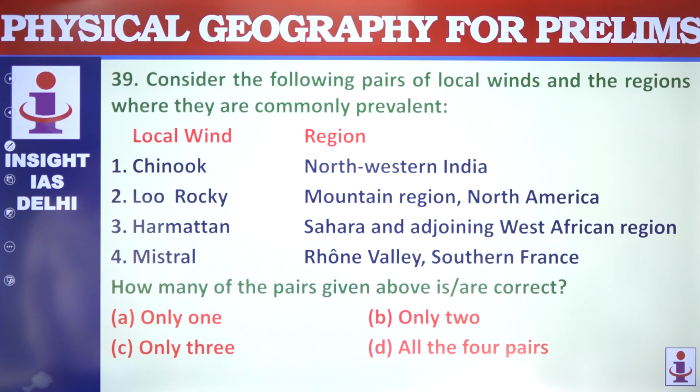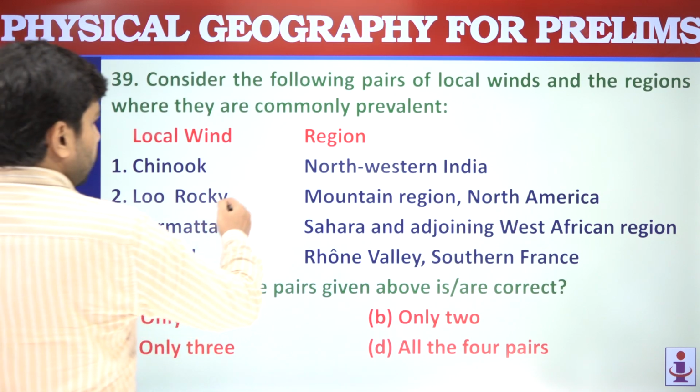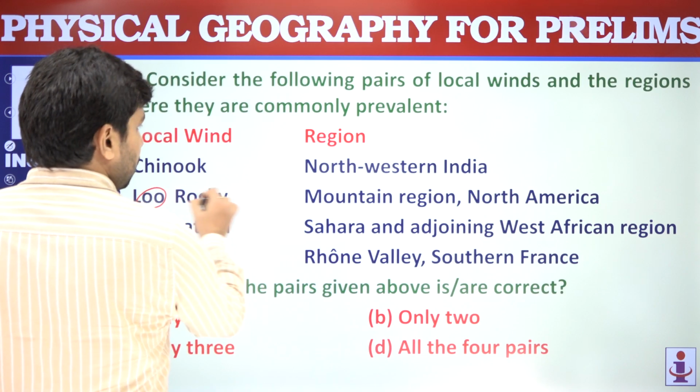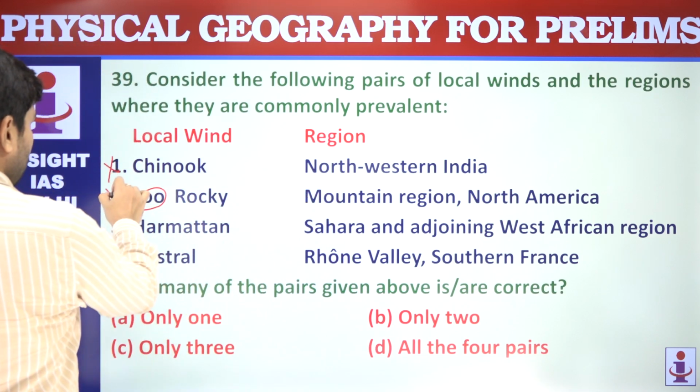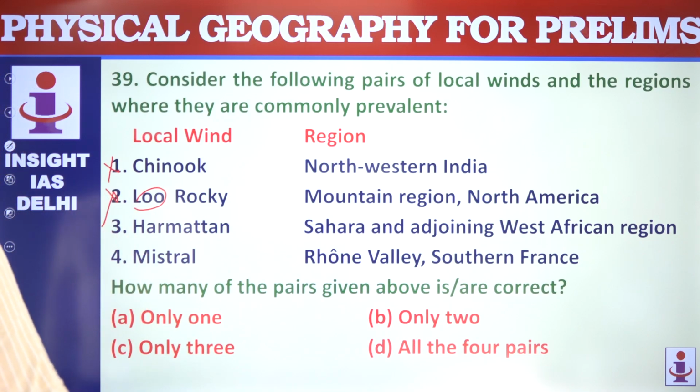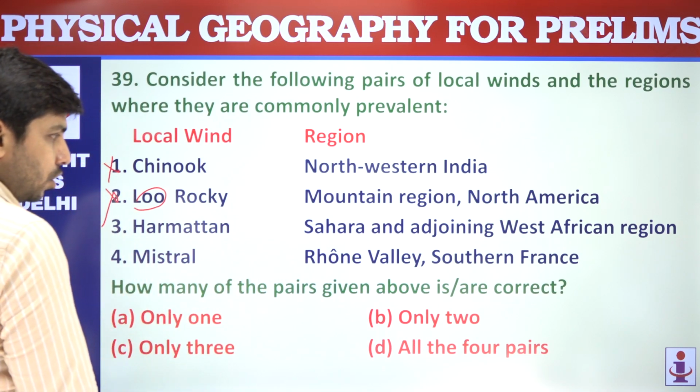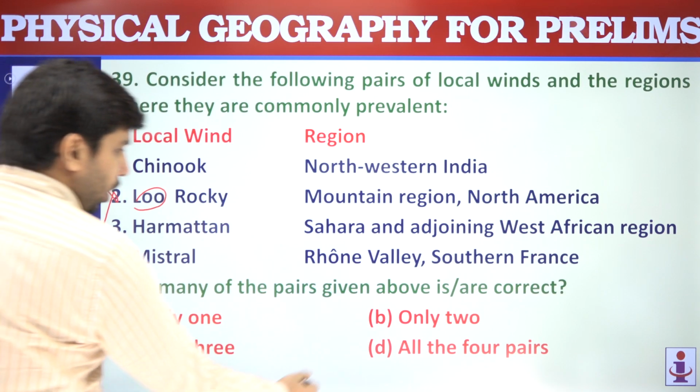Chinook, Northwest India. So Chinook is not Northwest India, Loo is in Northwest India. So 1 is not correct, 2 is not correct. Harmattan and Mistral are correct. Only 2 are correctly matched.